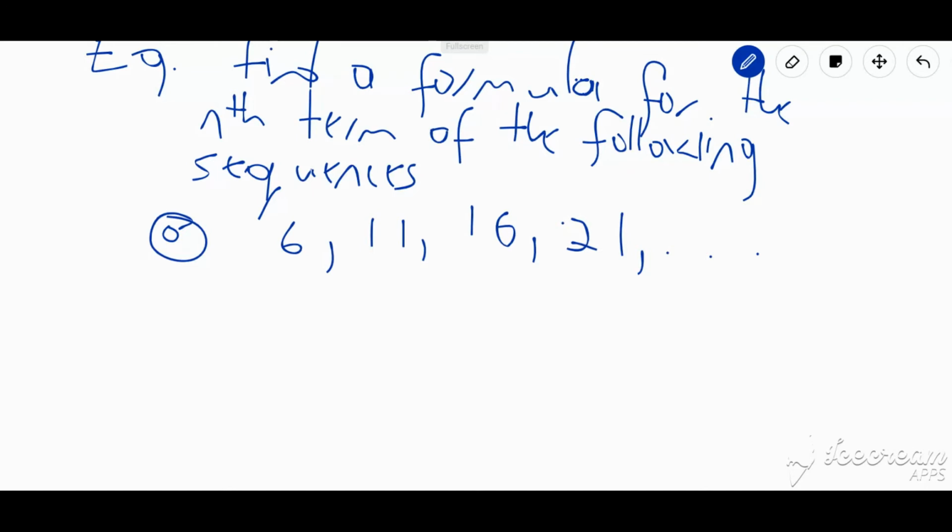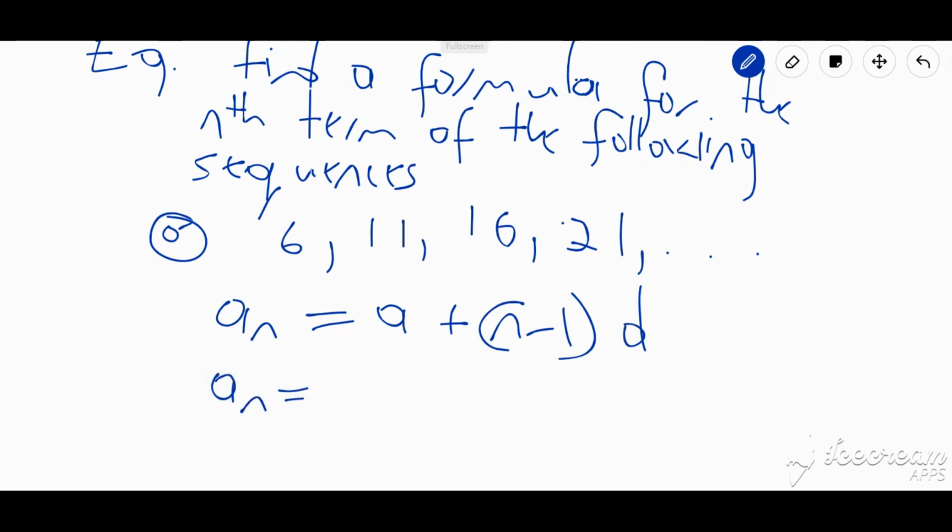Now we say for an arithmetic sequence, an is equal to a plus n minus 1 times d. Bear in mind that d is the common difference and a is the first term. So for this, the nth term would be equal to a, which is 6, plus n minus 1 times the common difference, which is the number I'm actually going up by. And in this case, I'm going up by 5.